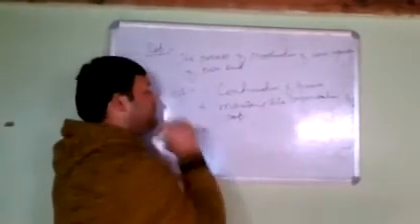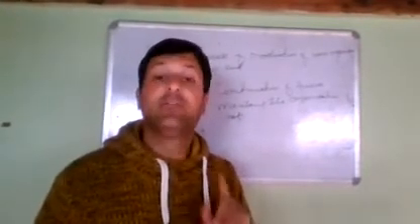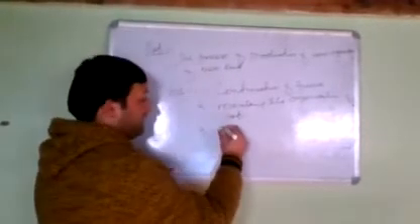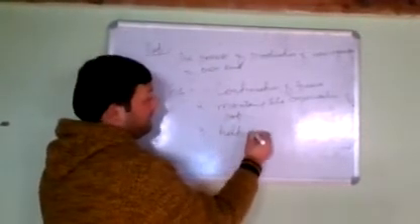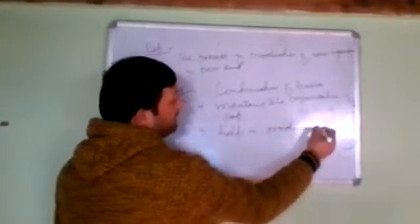Third one, by the process of reproduction, variation occurs in individuals, and it is because of variation that we are able to adjust in different environments.